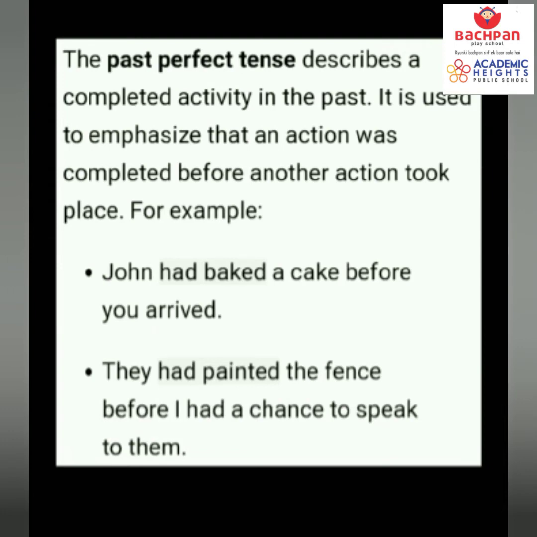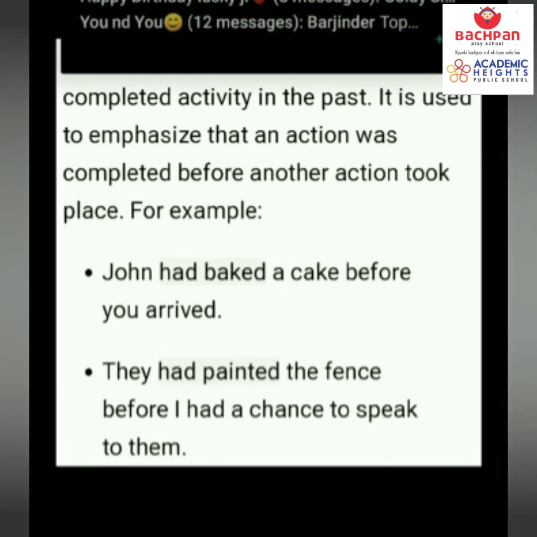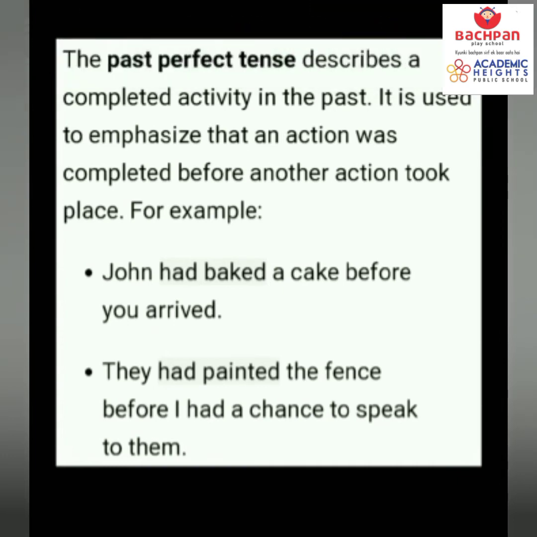They had painted the fence before I had a chance to speak to them. They had already painted the fence before I had a chance to speak to them. So similarly in this sentence also two actions are described, one after the other, and both have completed in the past.